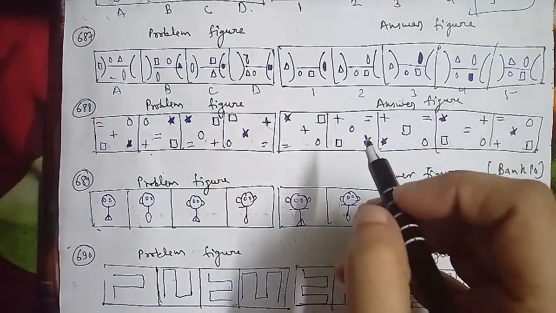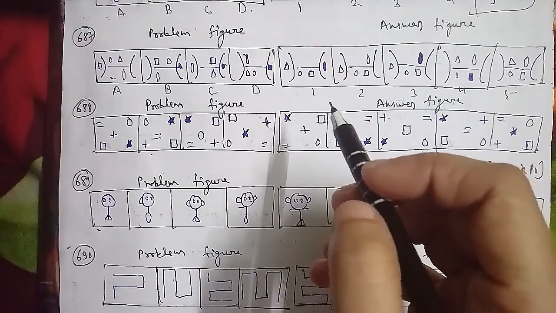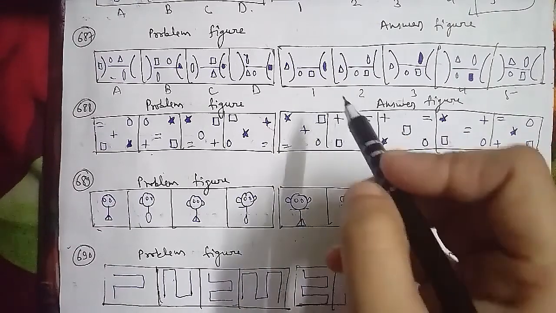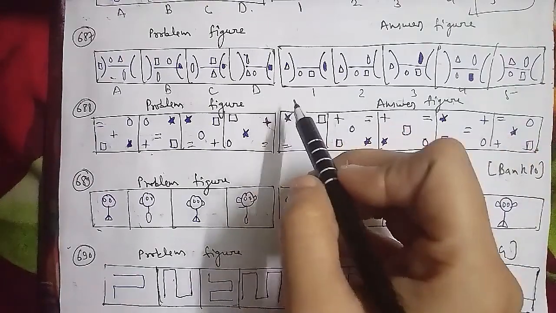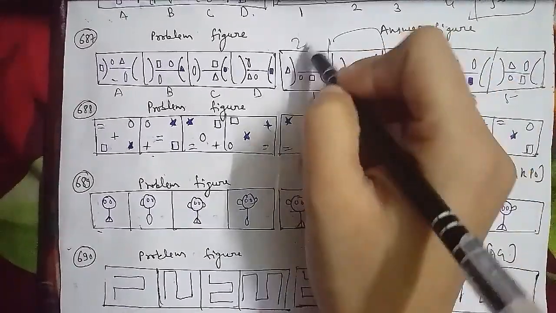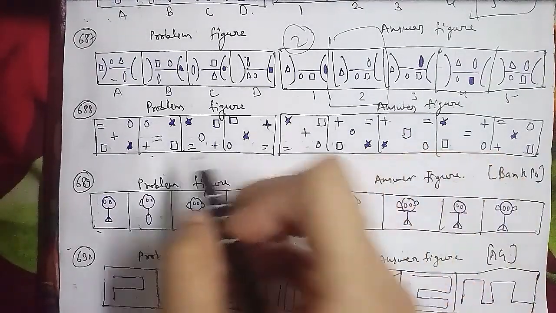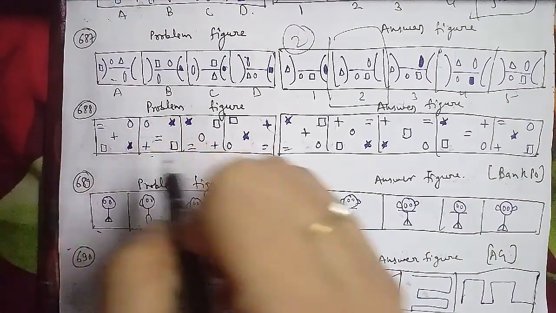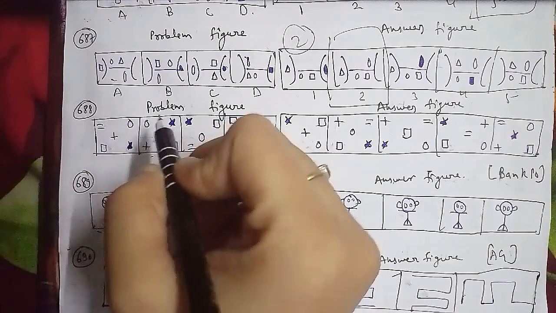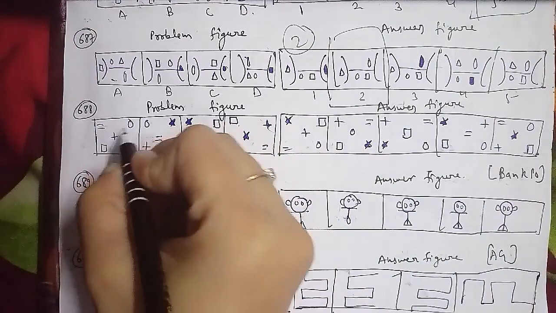Now we'll go ahead with the other one, which is the 688th question of the session that we have to discuss. In the problem figures and the answer figures, figure A has an equal sign, circle, plus, rectangle, and star. Figure B has circle, star, equal, plus, and rectangle. Figure C has star, rectangle, circle, equal and plus sign. Figure D has rectangle, plus, star, and of course multiply, circle and equal. And we have answer figures named 1, 2, 3, 4, and 5.